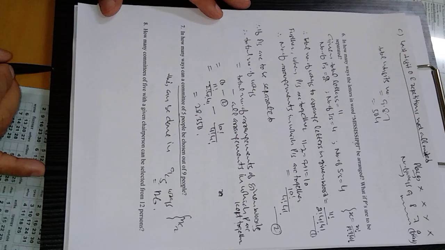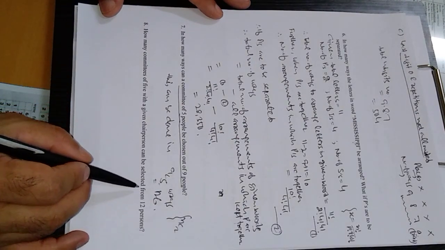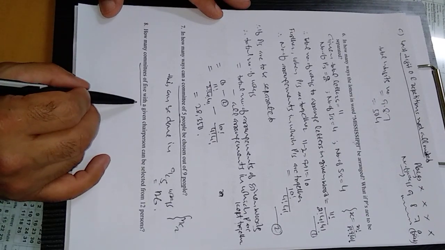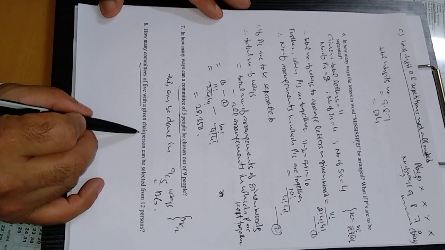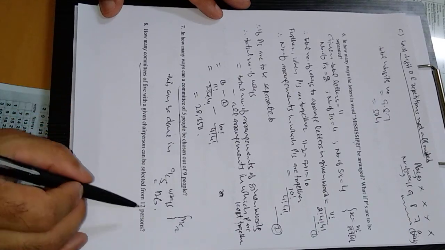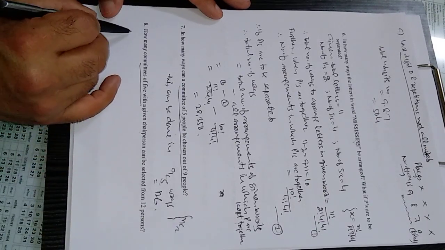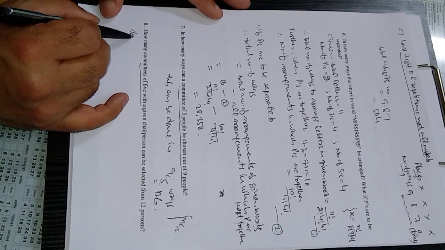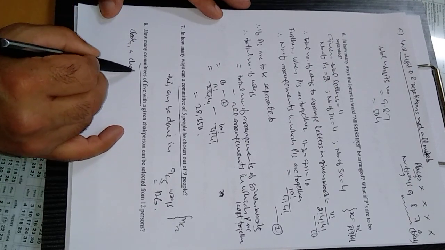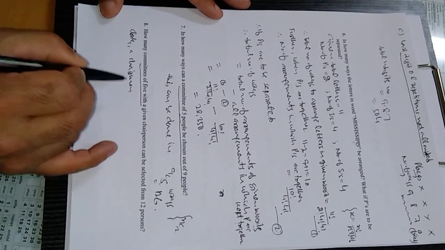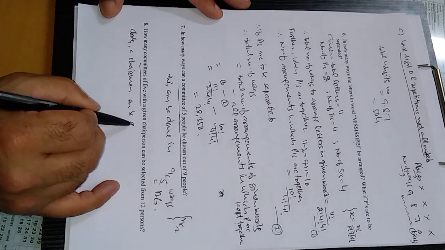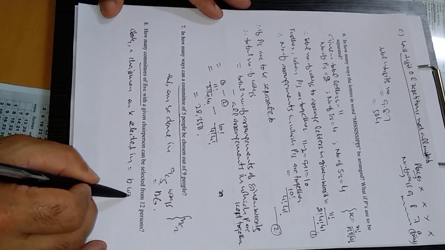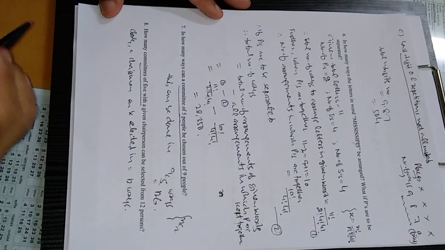Second question: how many committees of 5 with a given chairperson can be selected from 12 persons? We have to form a committee of 5, and out of 5 one is chairperson. It means the rest 4 are simple members. 12 persons. Clear? Clearly, a chairperson can be selected in 12 ways, because any one of the 12 persons can be made chairperson.